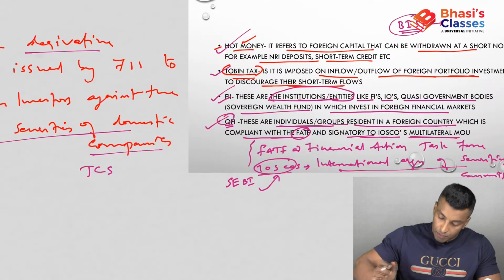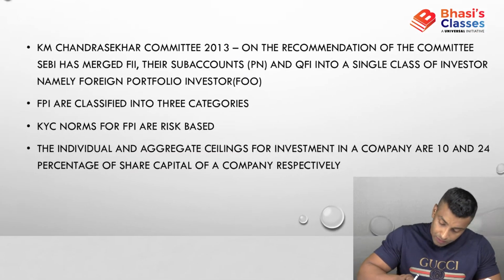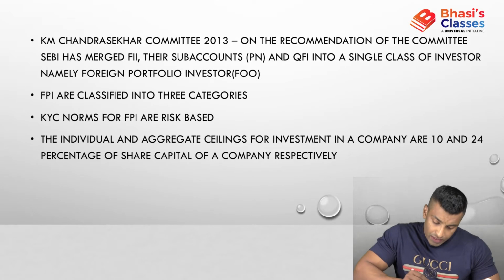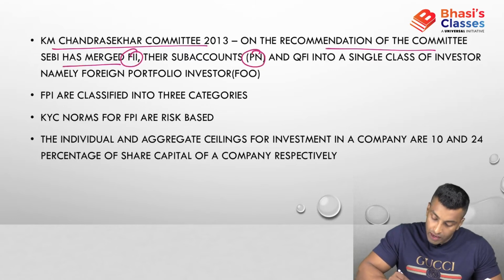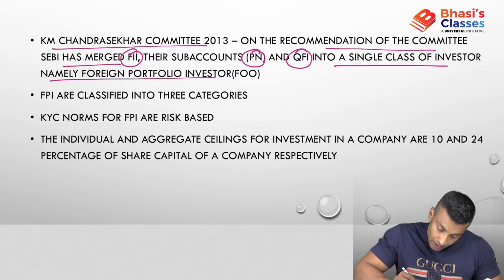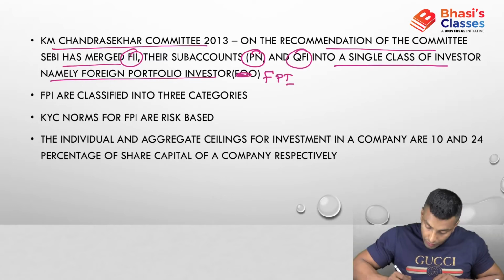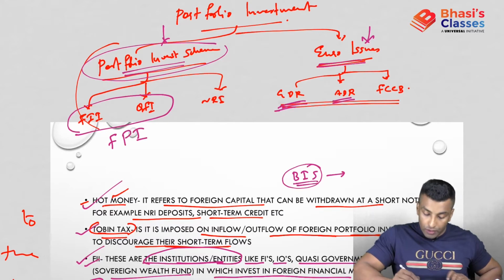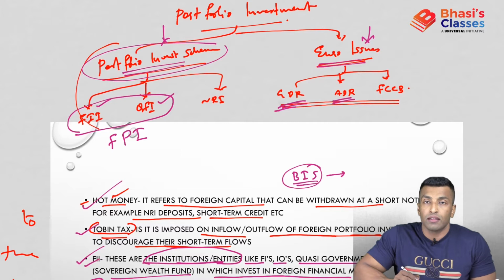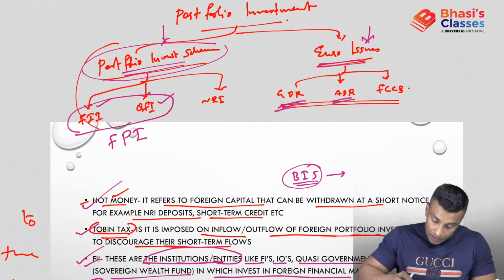Now QFI is done, FII is done. Let's move on. See, there was a committee in 2013, the KM Chandrasekhar committee. On the recommendations of the committee, SEBI has merged FII, their sub-accounts that is PN, and QFI into a single class of investor, namely portfolio investor: the foreign portfolio investor, FPI. We have discussed these three cases, and they are merged and together called foreign portfolio investor.